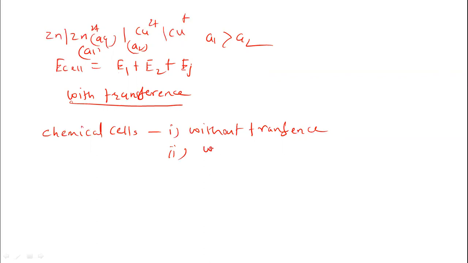So without transference means there is no transfer of material, and with transference means there is a transfer of material from one half cell to the other half cell. So this is the first part of the classification of galvanic cells, that is chemical cells. So we completed the chemical cell here. Okay, this is about the chemical cell.